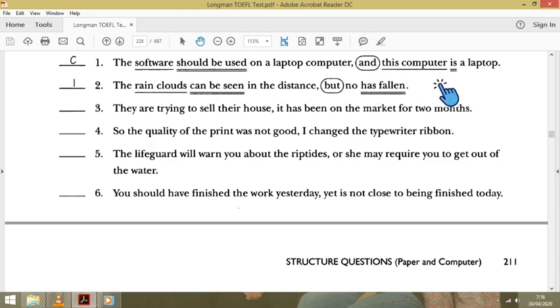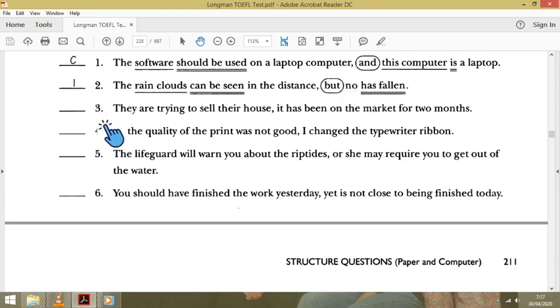Totally right, subject, verb. Number 2, why is number 2 incorrect? This one is a subject, this one is a verb, then a comma, there is a coordinate connector, but directly a verb, there is no subject. That's why number 2 is wrong.